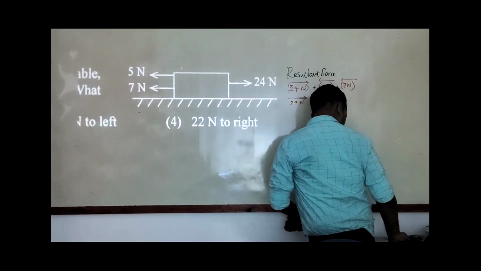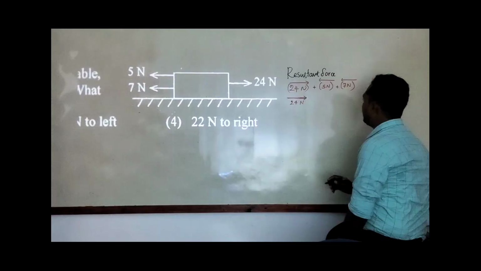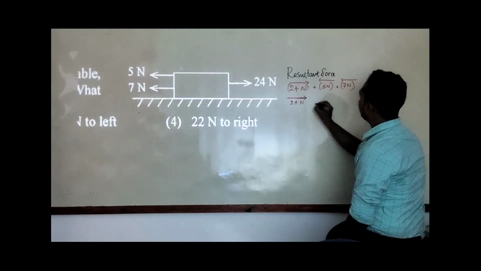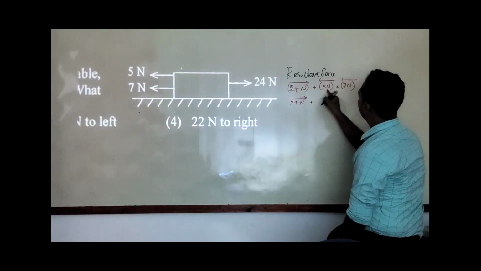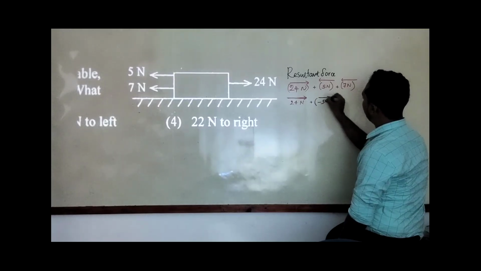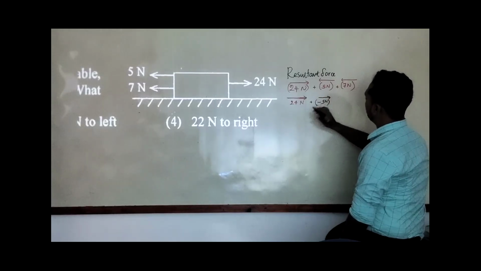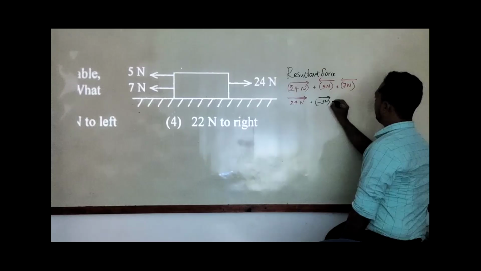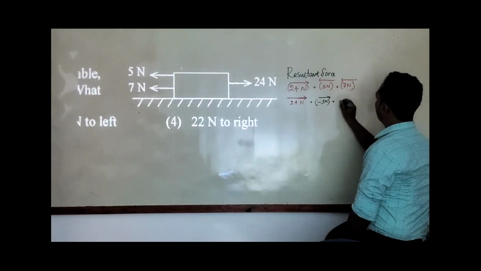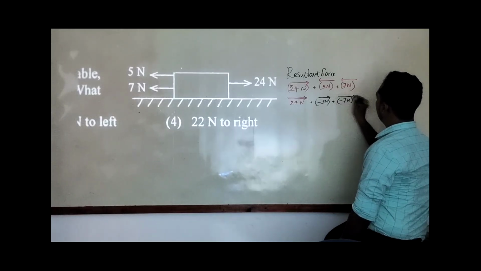So what I can do is take plus 24, but the 5 Newton, now it is minus 5 Newton, so I take the direction opposite to its original. Likewise, 7 Newton becomes minus 7, because I want to change its direction to the opposite.